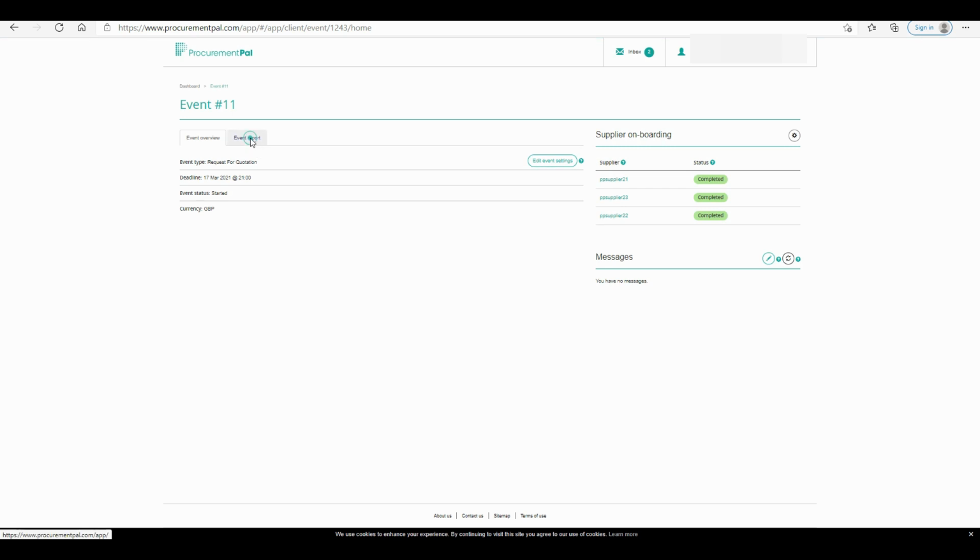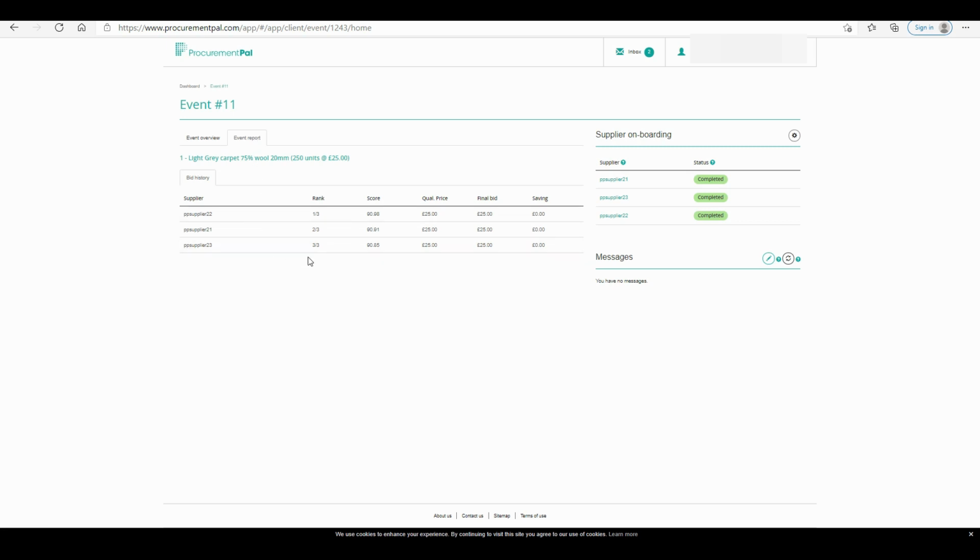So I'm going to click on this icon here, and you can see here who ranks first, second and third out of the 3 suppliers. You can see that they've all actually supplied a bid of £25 in this particular lot, so £25, but their scores in the questionnaire differed.